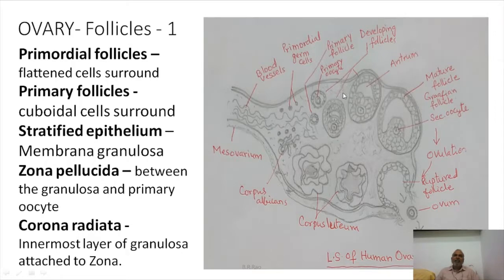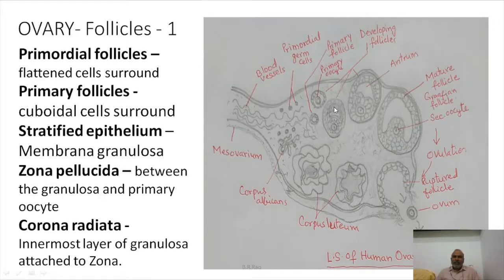Several layers of cells are formed, and these several layers of cells are called granulosa cells, otherwise called stratified epithelium cells. Now these several layers of cells are formed around the oogonia, and these are all called primary oocyte also.